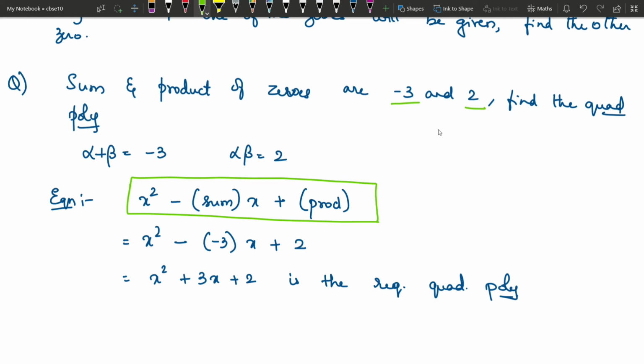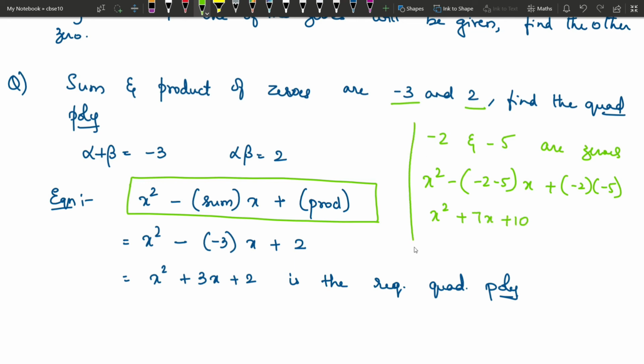Sometimes they will give the zeros as, say, -2 and -5 are zeros. Find the polynomial. In that case, you have to write x square minus the sum of the zeros, which is -2 -5, into x, plus the product of the zeros, which is -2 into -5. Now what is -2 -5? It is -7, into minus is plus 7x plus 10. This was our example problem that we had considered earlier. So these are the types of questions that come under this given result.